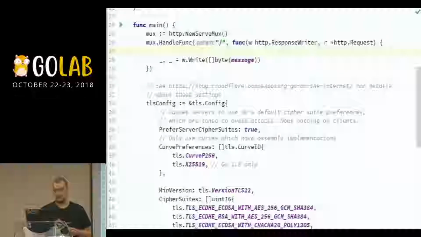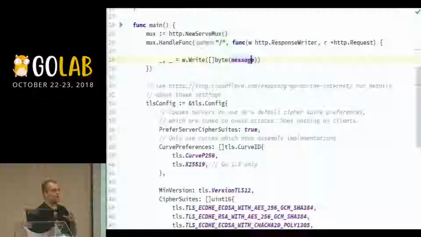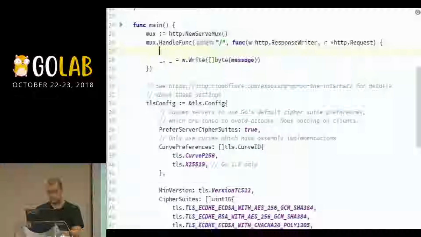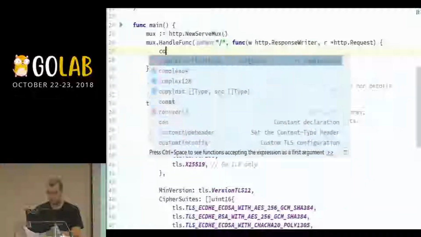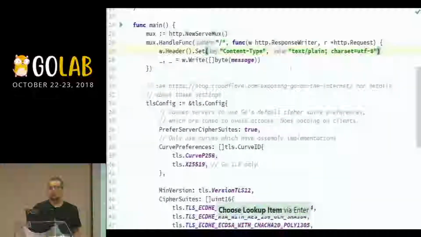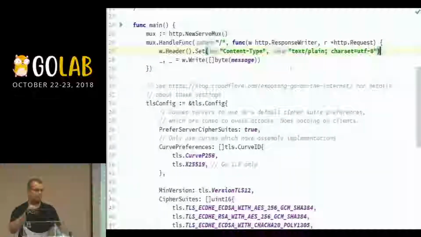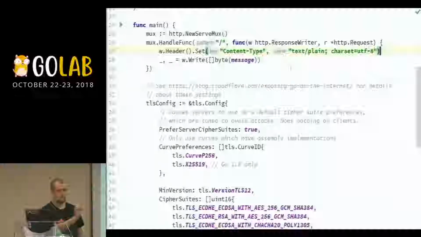All the detection that Go does to see that the message is just text takes a bit of time. So we can help Go on this one, and we can say the content type should be text plain. By just setting that line, you speed up your application by a tiny bit, but it might be enough not to have to do other optimizations.